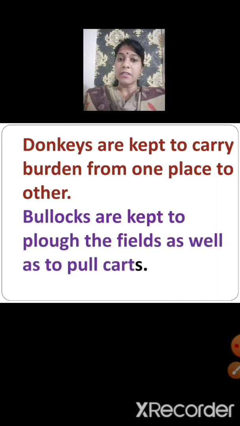Bullocks are kept to plough the fields as well as to pull carts. So bullocks are helpful in two ways. First, they help the farmers to plough their fields, and they also pull carts.